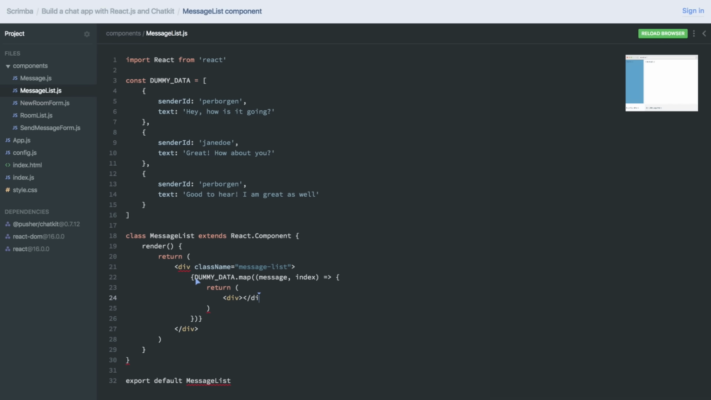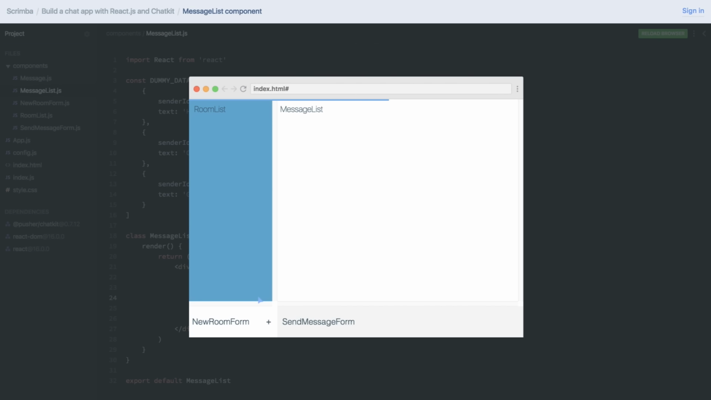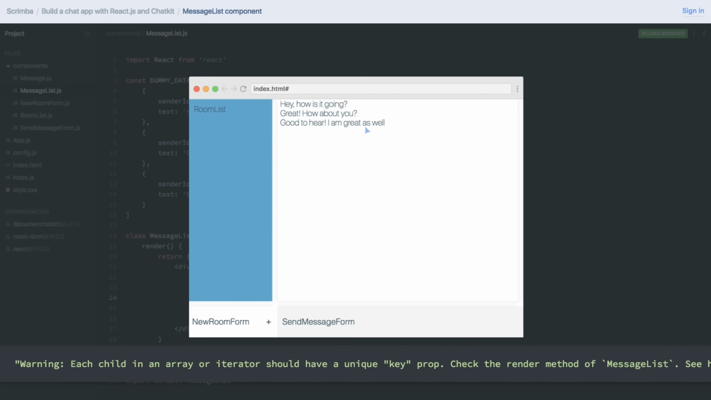And now we're in JSX land again. So we need to move over to JavaScript land. So we'll do curly brackets again. And let's just start by rendering out message.text. We run this. As you can see, we're rendering out the messages.